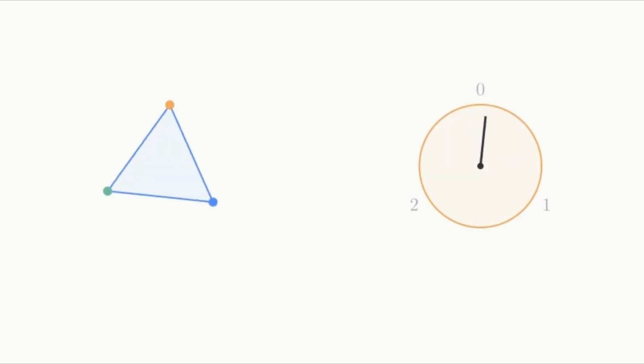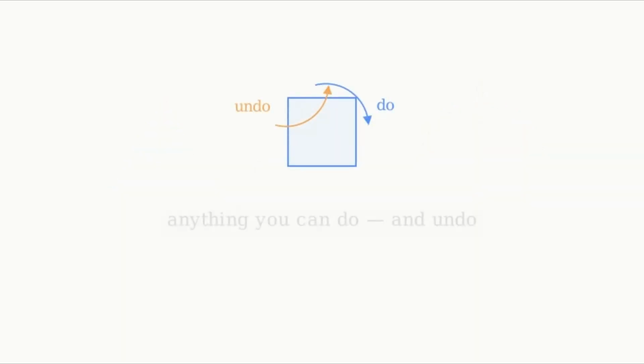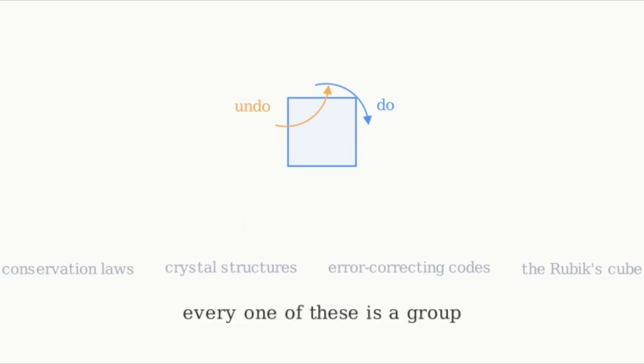A triangle you can spin. A clock with 3 hours. These are the same object. Why? A group is the mathematics of symmetry, of anything you can do and then undo. Conservation laws, crystal structures, error-correcting codes, the Rubik's Cube, all groups.